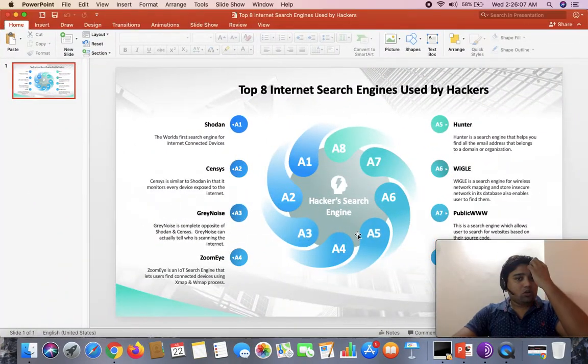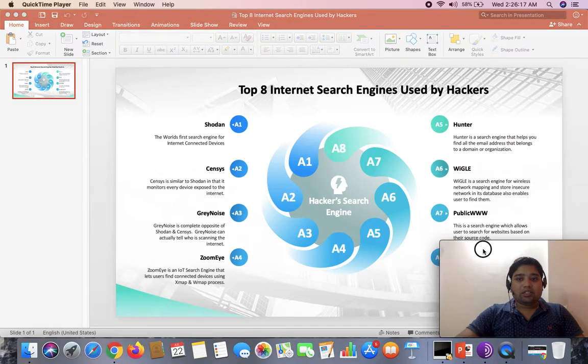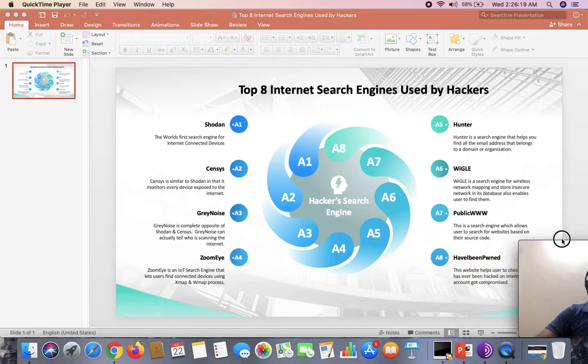So there we go. Here you can see that I have written some names like A1, A2, A3, A4 and so on. In case you cannot see A8, let me just show you. So a total of 8 are there: Shodan, Censys, GreyNoise, ZoomEye, Hunter, Wigle, PublicWWW, Have I Been Pwned. But that does not mean, guys, that these are the final ones.